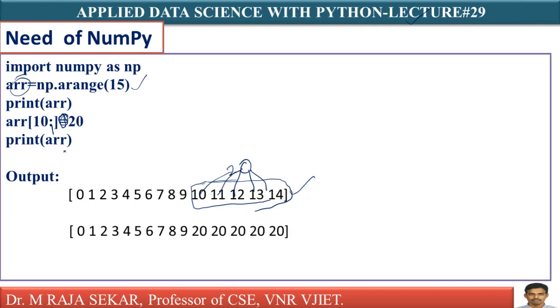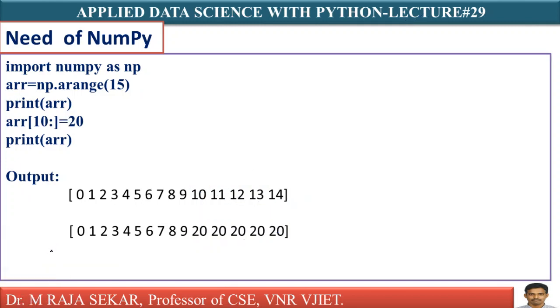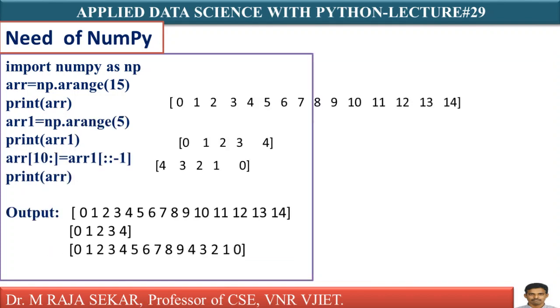Now, if you print ARR, just see, in the places of elements from 10 to 14, this number 20 is replaced. This number 20 is assigned, isn't it? Are we not combining slicing as well as the assignment operator? Yes, we are combining here.